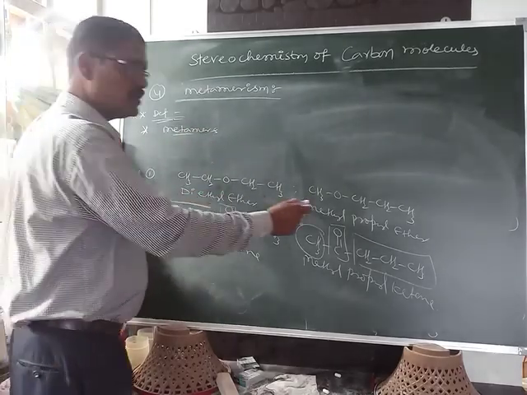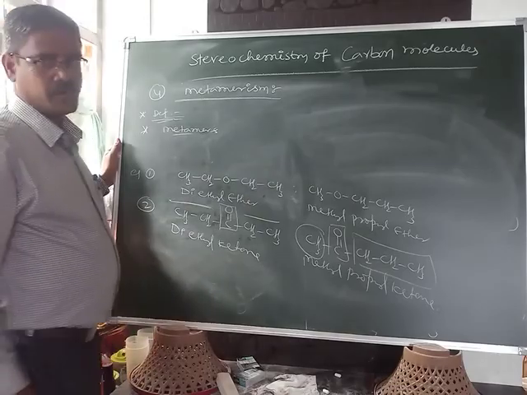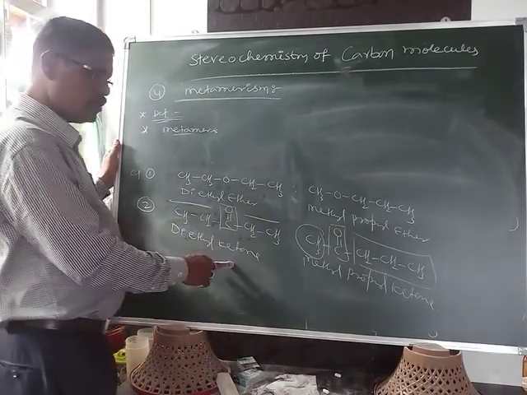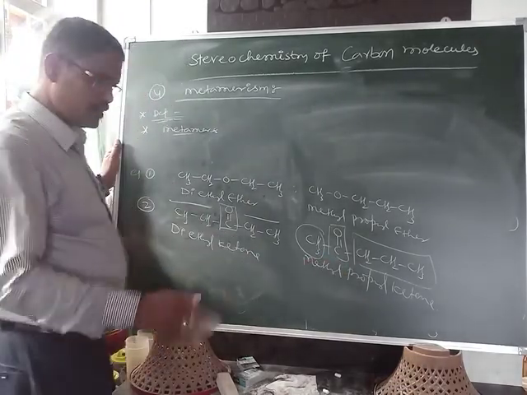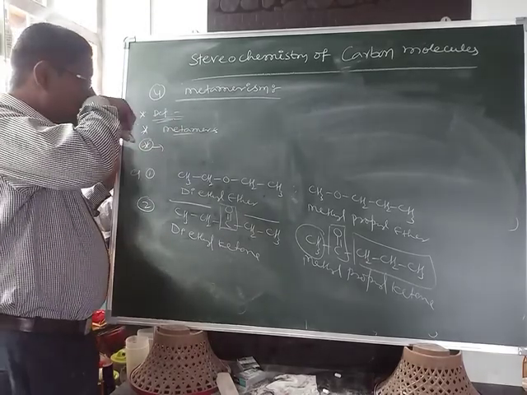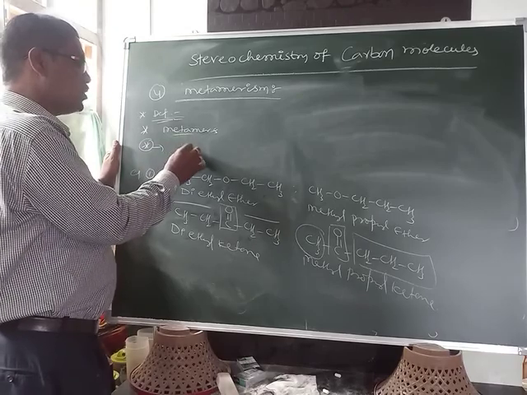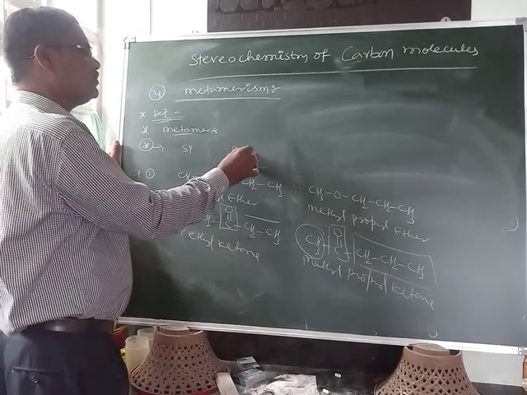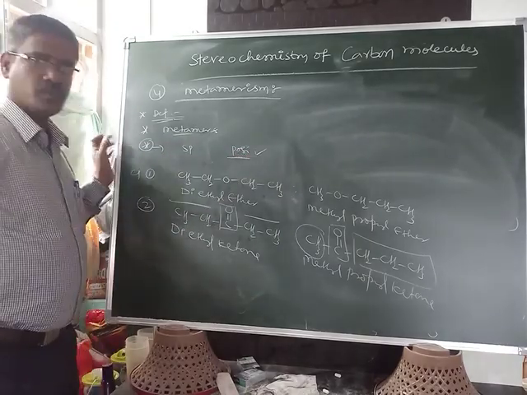Diethyl ether and methyl propyl ether are metamers. Diethyl ketone and methyl propyl ketone are also metamers. And one more point: metamerism is a special example of positional isomerism.